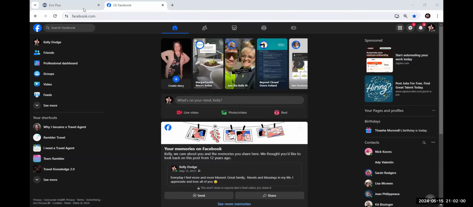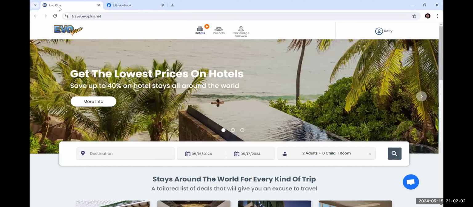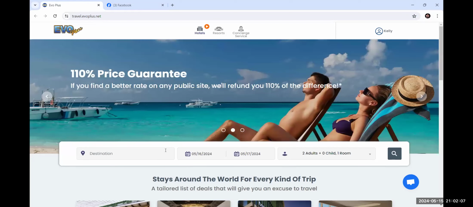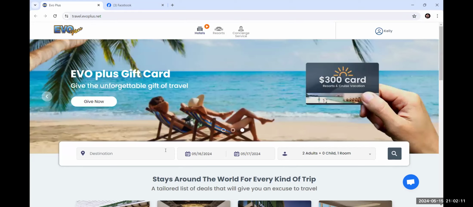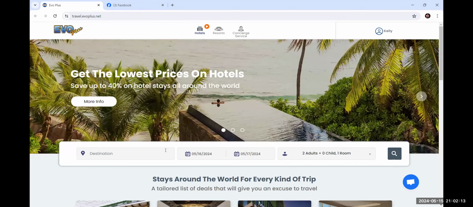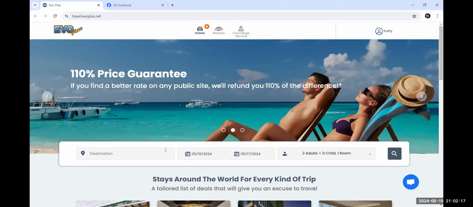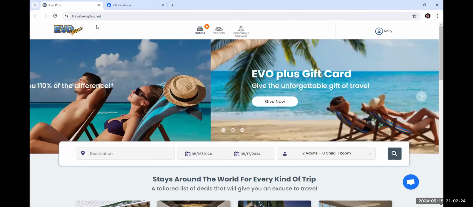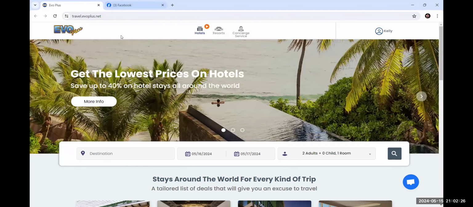And today we are going to make a mock booking. This is a workshop, so normally you would be following along. If you're watching this recorded, you probably won't find the exact rates, but this will give you an idea of what to do. You would have to search for your own property just using the model that I am going to teach. So Evo Plus, you will find in your back office on the left-hand side.